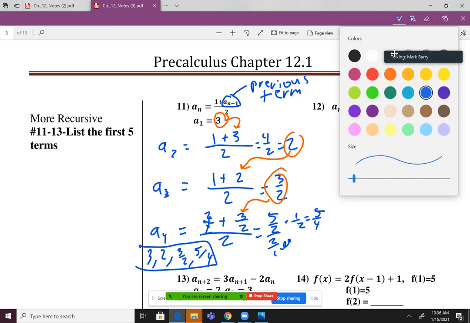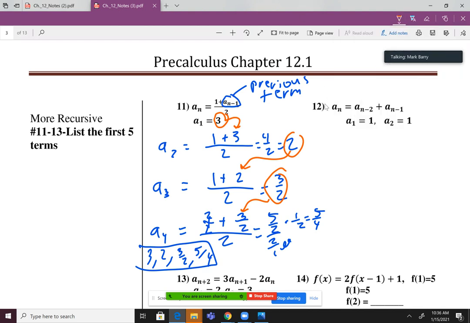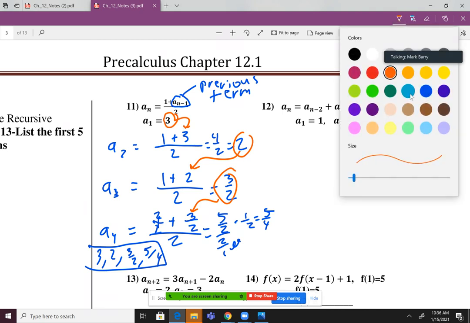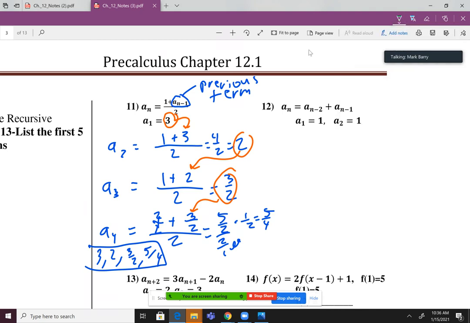All right, we got time for one more problem, and it's one of my favorites, number 12. You can see what they did that's a little bit different here is they told me the first 2 terms, right? Well, what does this mean over here? A sub n equals a sub n minus 2 plus a sub n minus 1. Well, to me that means if I want a sub 3, I would have to add a sub 1 and a sub 2. So this suggests, and this is why they gave me 2 terms to start, each term is the sum of the previous 2 terms.